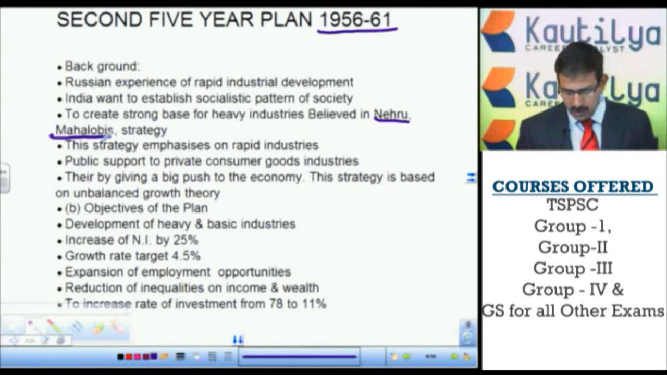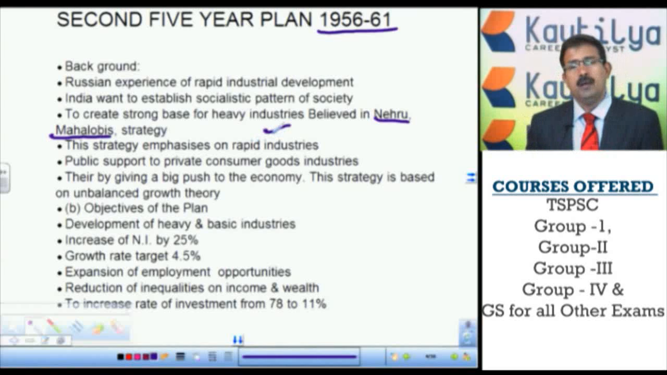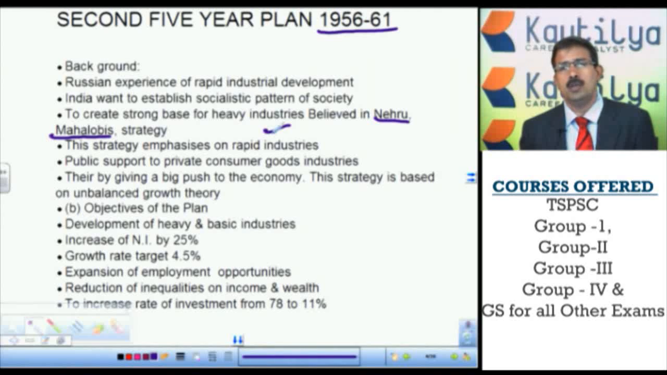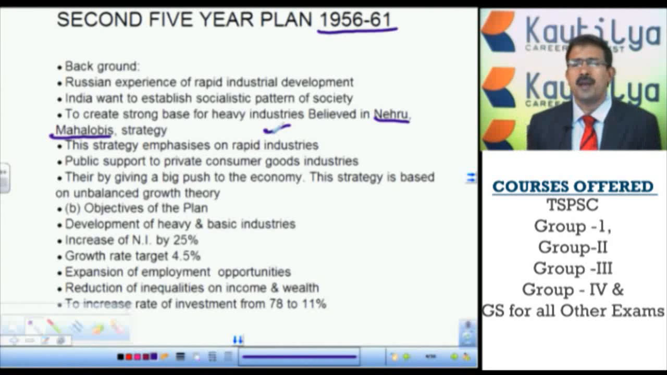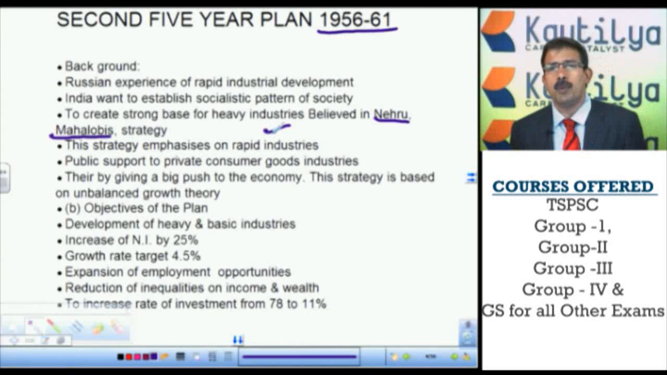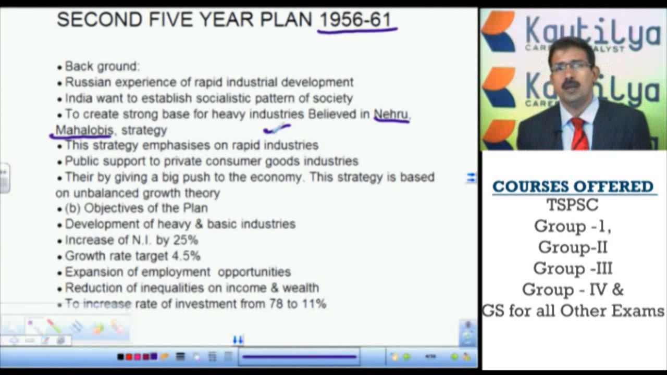This strategy emphasizes the establishment of heavy and basic industries, because once they are established in backward areas, the fruits of development will percolate to the needy, known as the trickle down effect. Thereby the incomes of the people will be raised. With raised incomes, the savings rate will increase on one side, and on the other side the demand for goods will be more. Then the private sector will enter the consumer goods area. This is the plan known as the Nehru-Mahalanobis model.